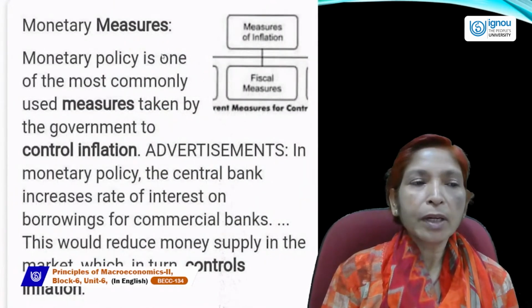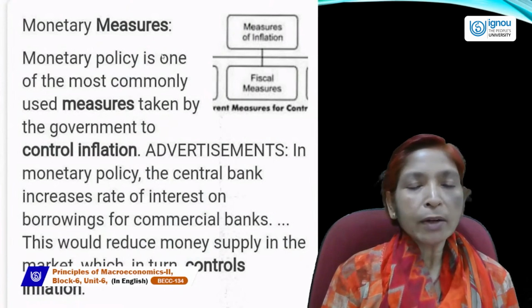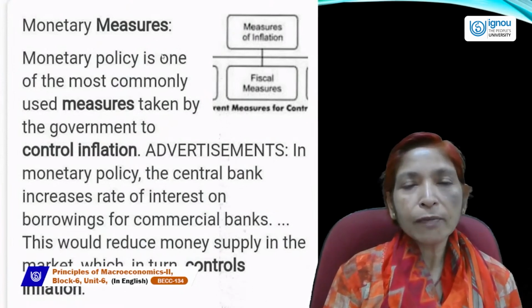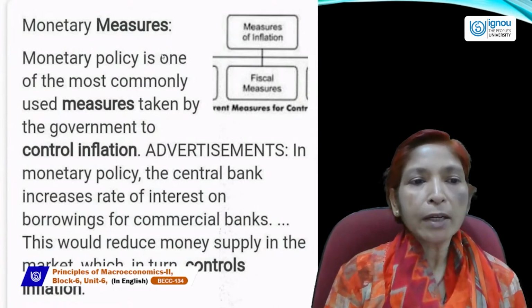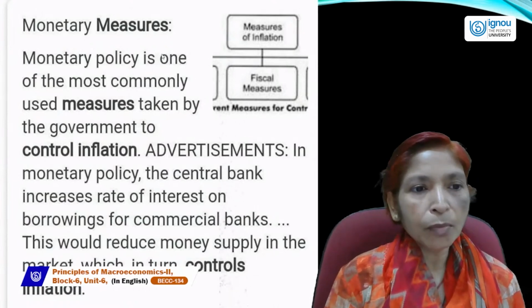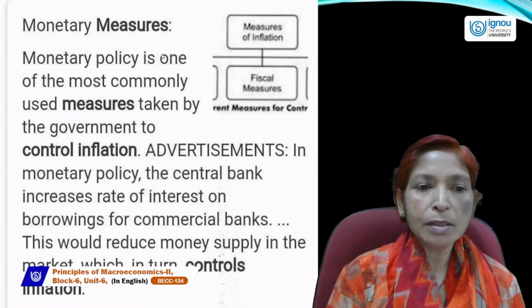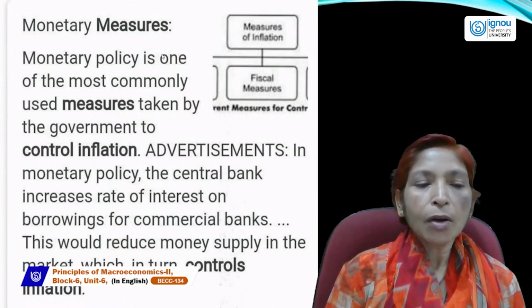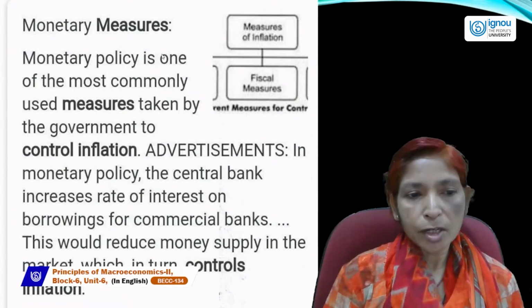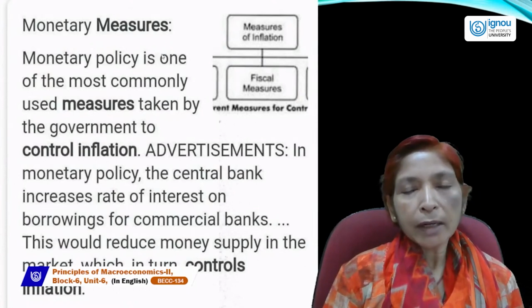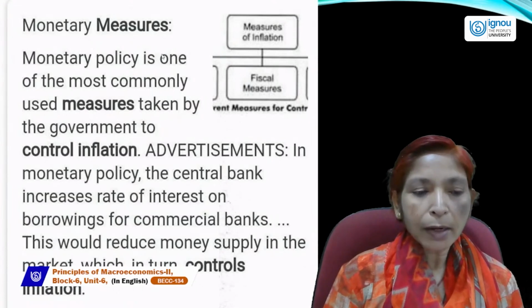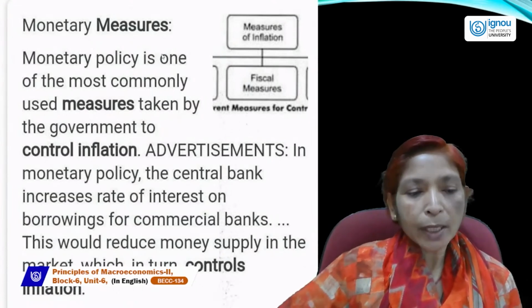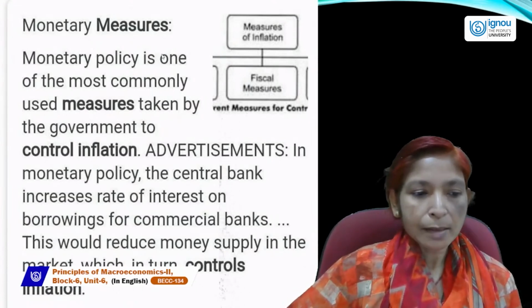First is monetary measures. Monetary policy is that policy which is made by Reserve Bank of India. Monetary policy is one of the most commonly used measures taken by the government to control inflation. In monetary policy, the central bank or RBI increases the rate of interest on borrowings for commercial banks.